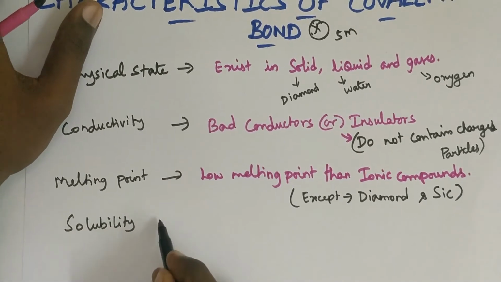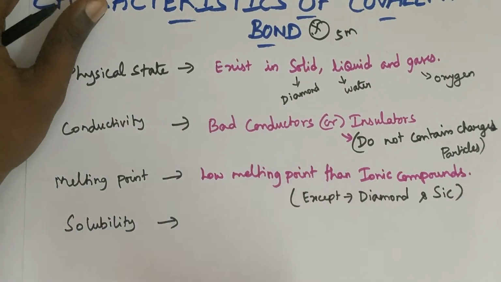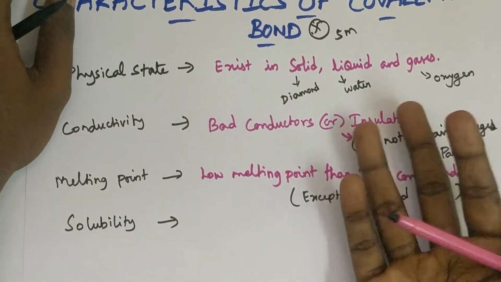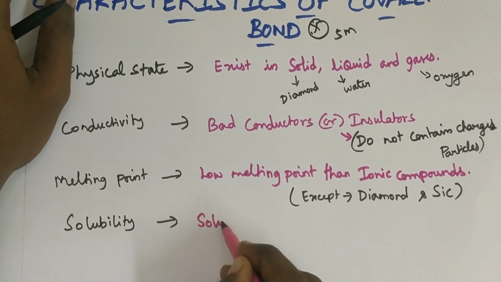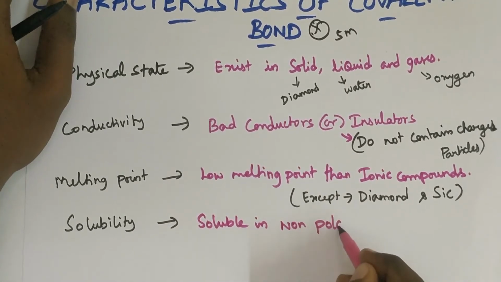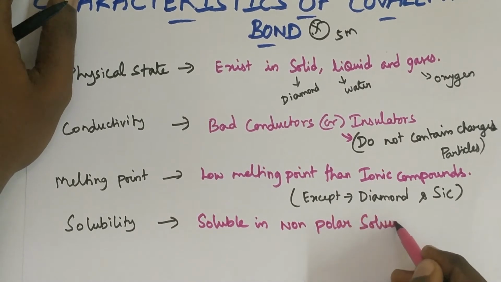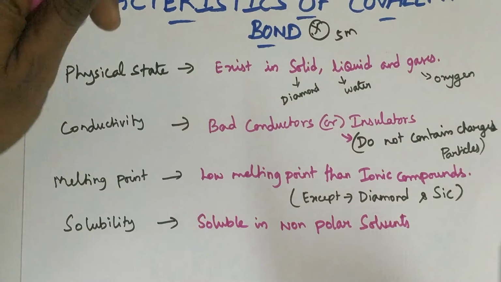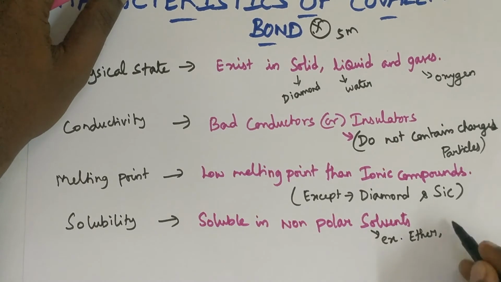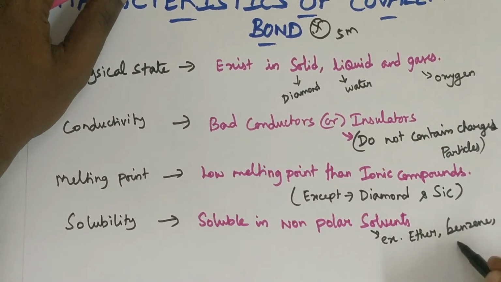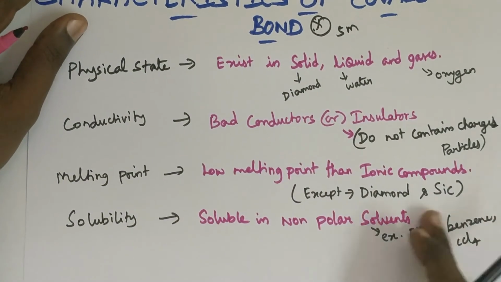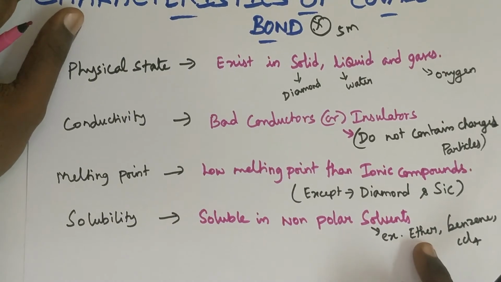And next one is solubility. Ionic compounds are soluble in polar solvent, insoluble in non-polar solvent. Reverse for covalent compounds. Covalent compounds are soluble in non-polar solvents. Already I said non-polar solvent examples: ether, benzene, chloroform, etc. So covalent compounds are soluble only in these solvents, that is non-polar solvent.